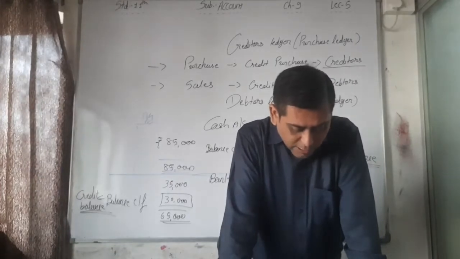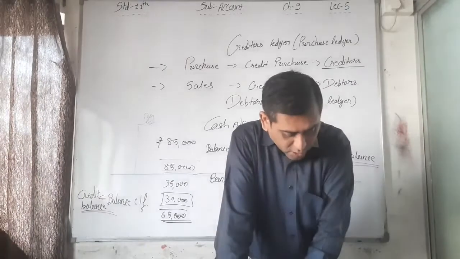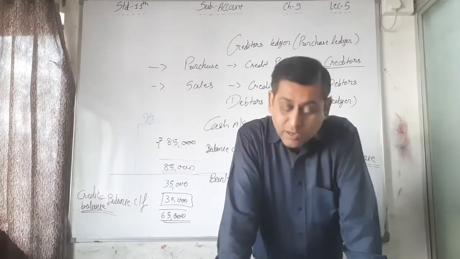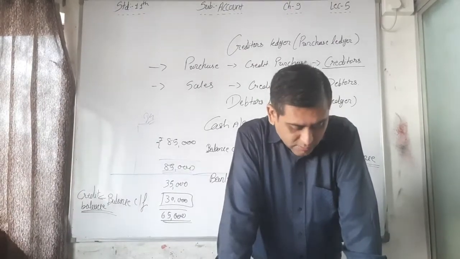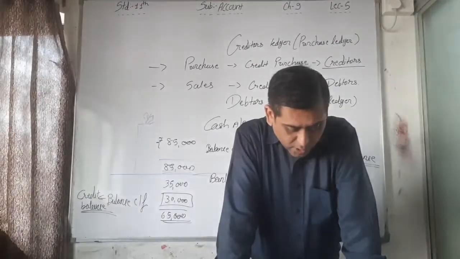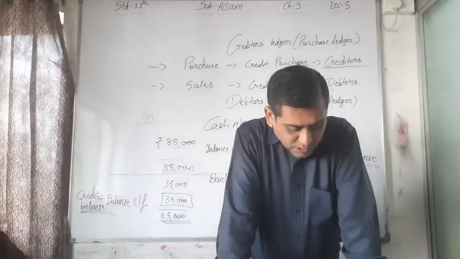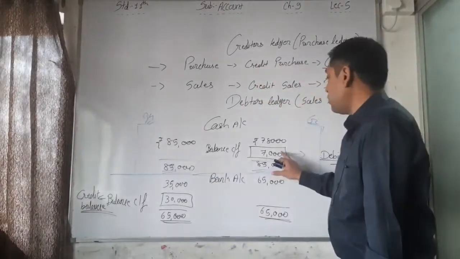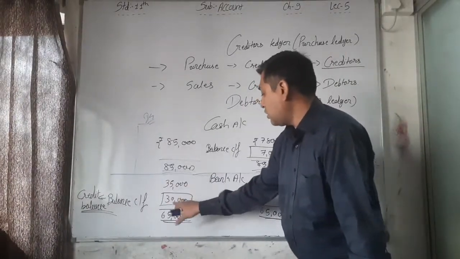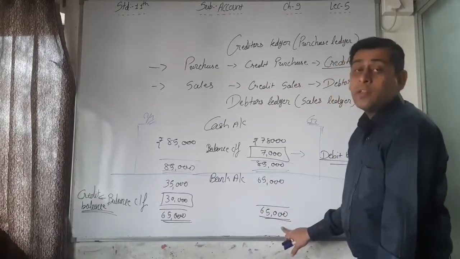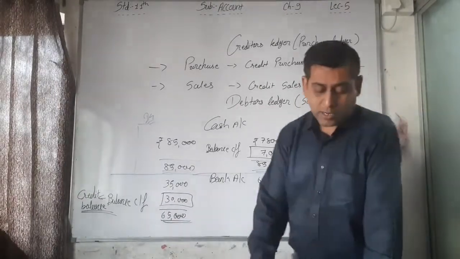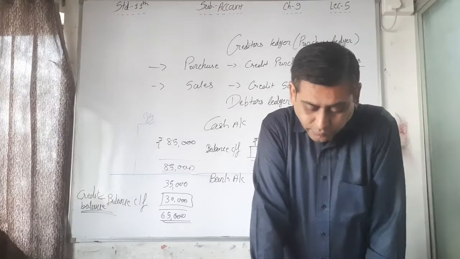In the date column, the first date of the month of the new period will be written, which we already discussed, while in the amount column the closing balance will be written. This 7,000 is written on this side and this 30,000 is written on this side as an opening balance. See that.